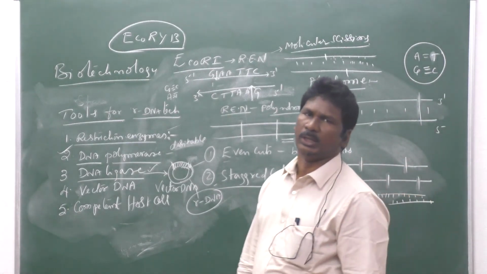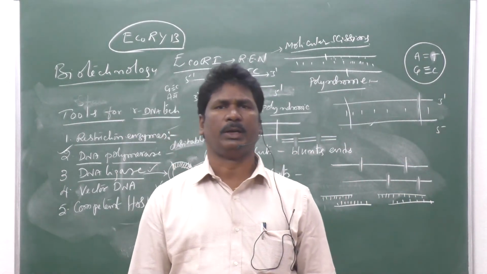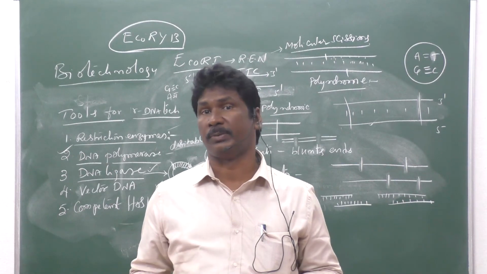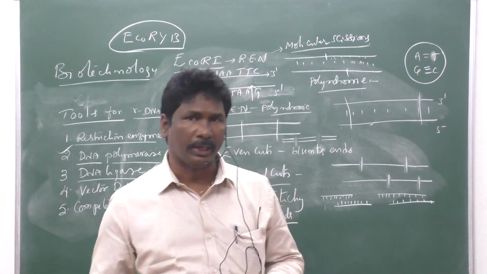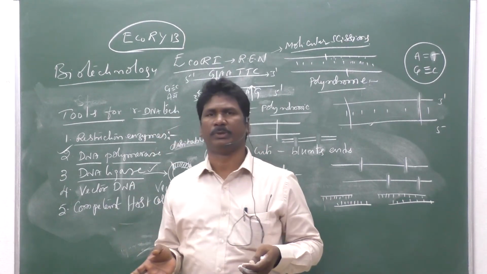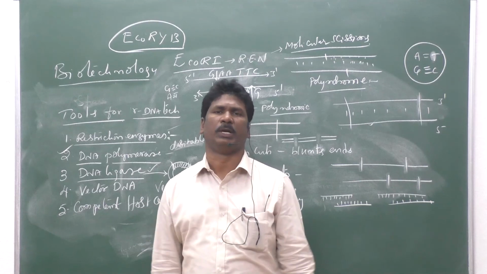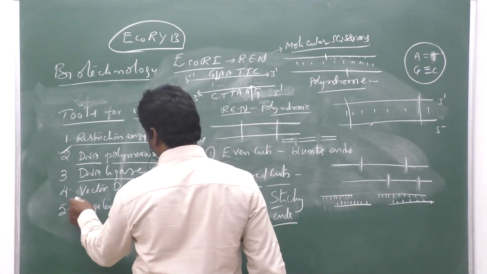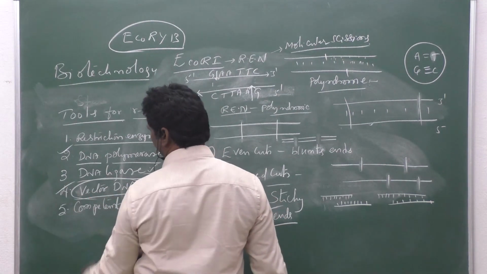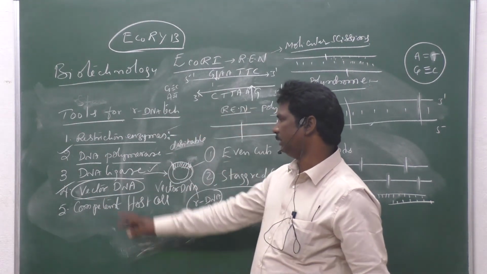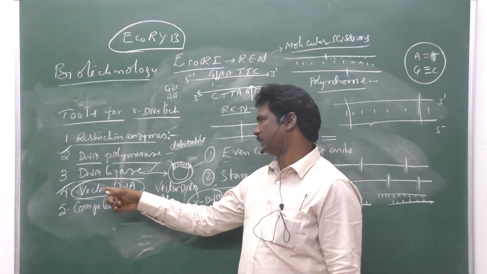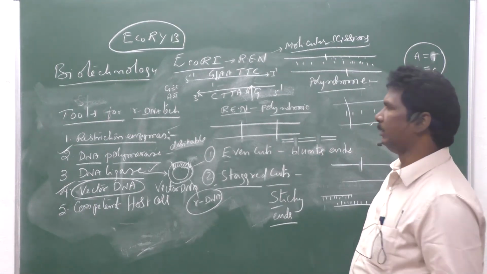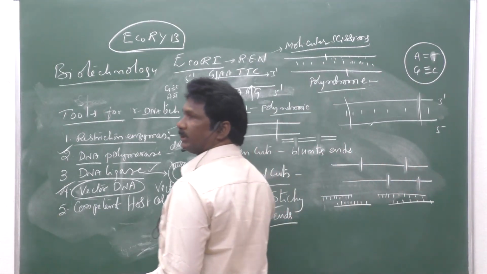When that recombinant DNA is present within the laboratory, it is not able to replicate and does not produce multiple copies of our desirable gene. But you require many copies of the desirable gene. To produce multiple copies of the desirable gene for the gene cloning process, we use another DNA. That DNA is called vector DNA. Okay, so you can go to that vector DNA.